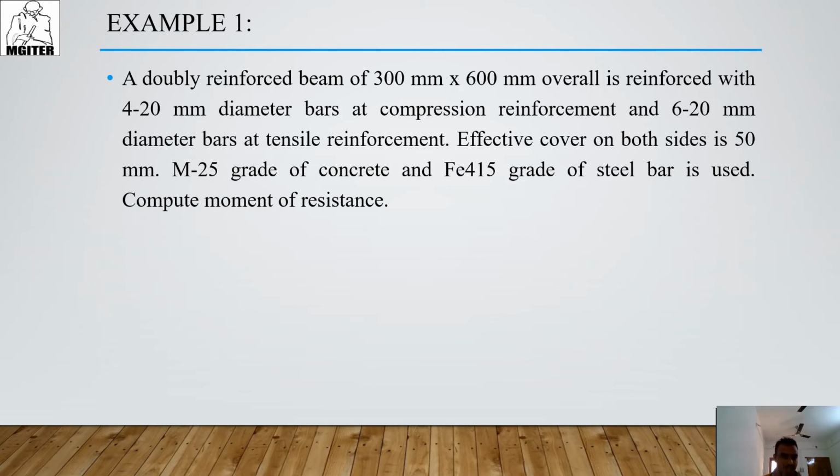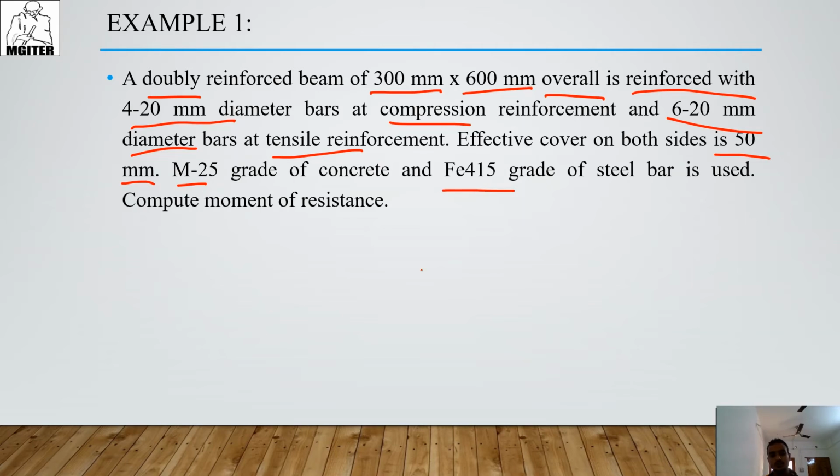Then we start an example. First example: a doubly reinforced beam of 300 mm by 600 mm overall is reinforced with 4 bars of 20 mm diameter at compression reinforcement and 6 bars of 20 mm diameter as tensile reinforcement. Effective cover on both sides is 50 mm. M25 grade concrete and Fe415 grade steel bar are used. Compute the moment of resistance. This is a beam design problem. Understood? Look at here.